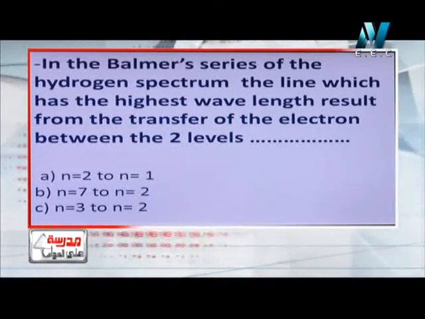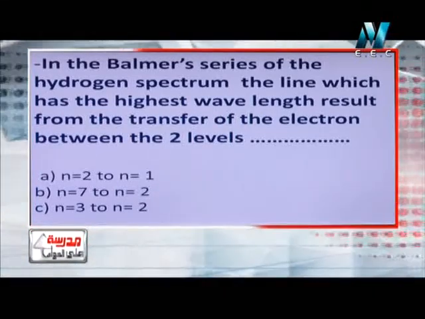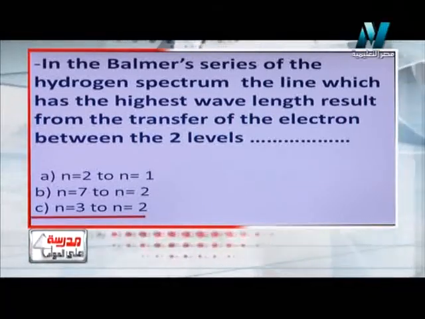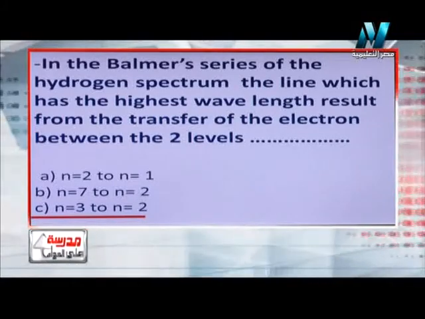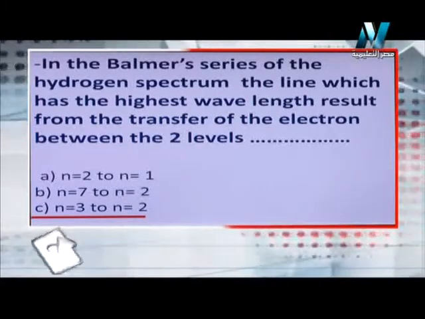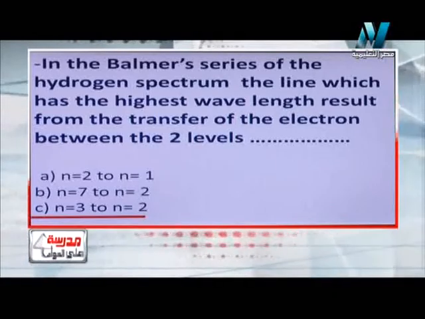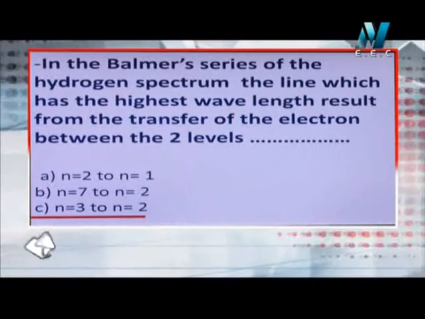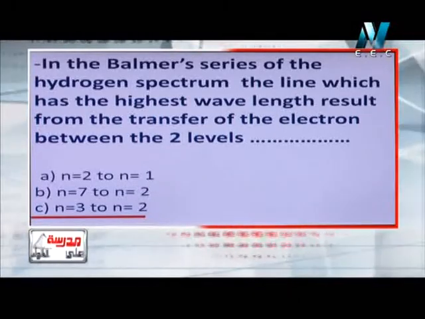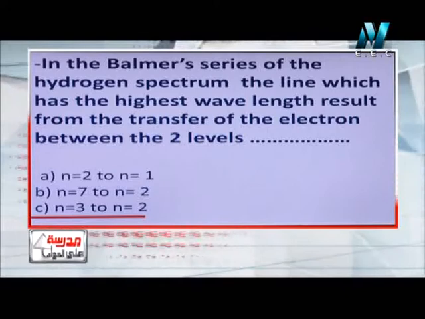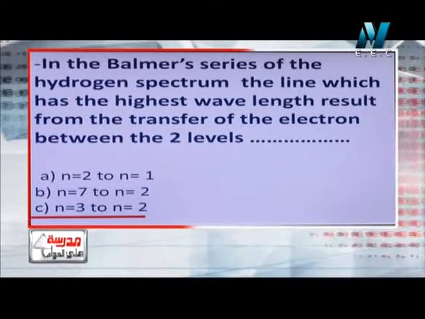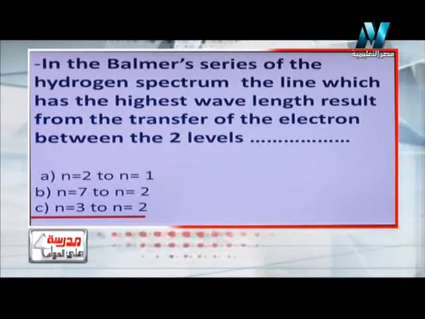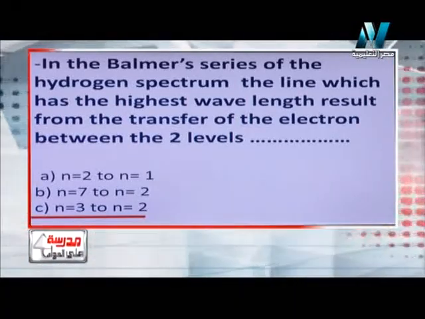So the lowest energy will be when the atom transfers from energy level number 3 to energy level number 2. And we must remember that most of the spectrum of Balmer series is found in the visible spectrum range. So the answer will be from energy level 3 to energy level 2. But if you want the lowest wavelength, it means the highest energy, so that he can fall from energy level number 7 to energy level number 2.